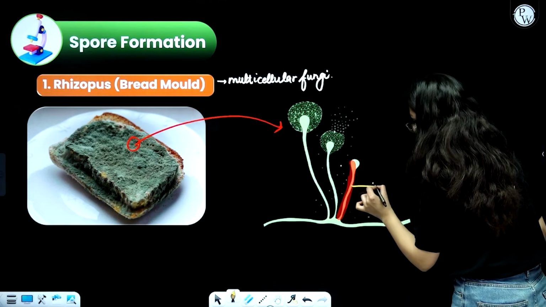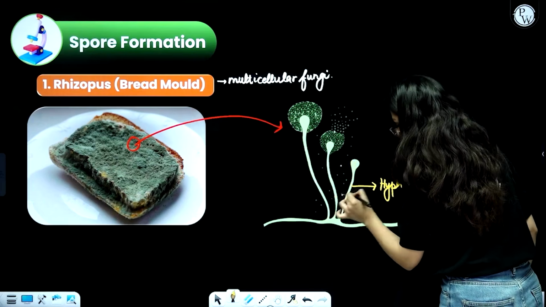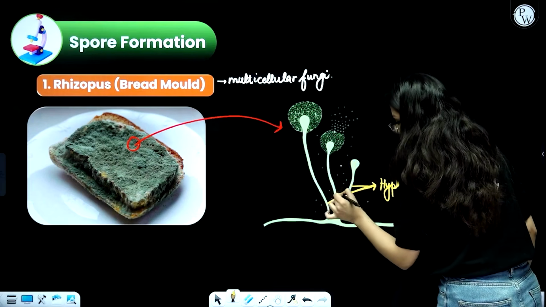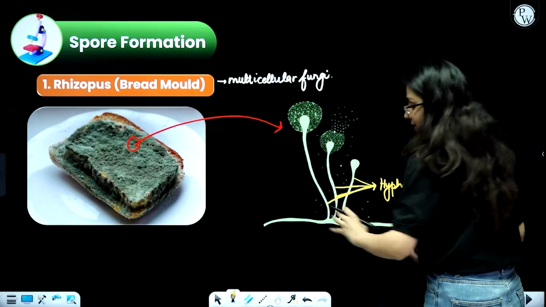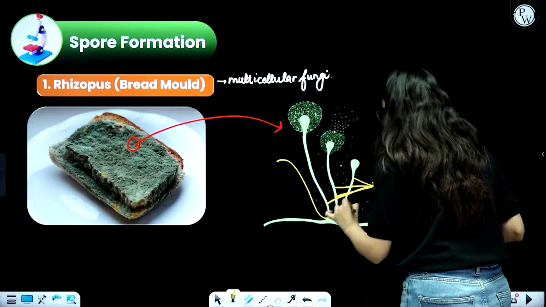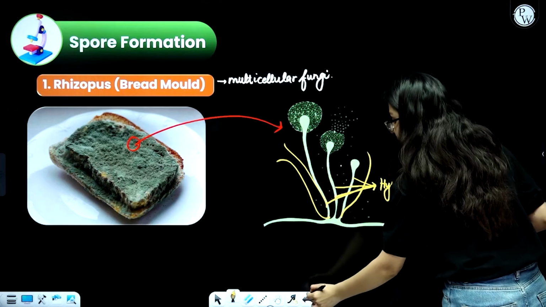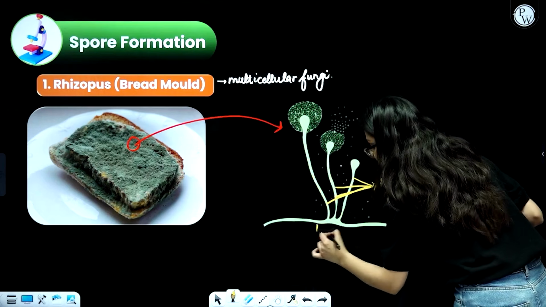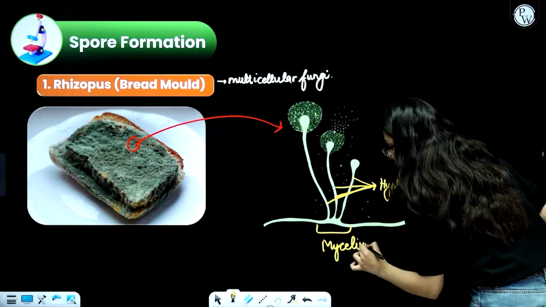Okay, so I can label, this is your hypha. This is also your hypha and this is also your hypha. These long stalk-like filaments are basically your hypha. Now this entire network of hypha, there are only 3 to make things easier, but there are so many hypha that are going to be there like this. So this entire network of hypha, beta, is called mycelium. The entire network of hypha is called mycelium.